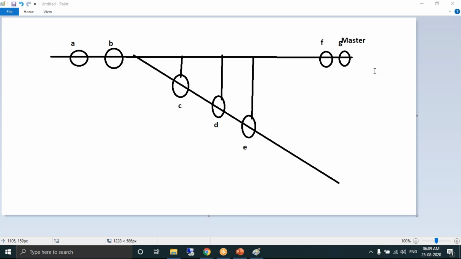So when you perform rebase, as I said, rebase is all about getting the commits as the latest commits in the master. When you perform rebase, the list of commits will be A, B, F, G, followed by C, D, E. C, D, E are the commits belonging to which branch?